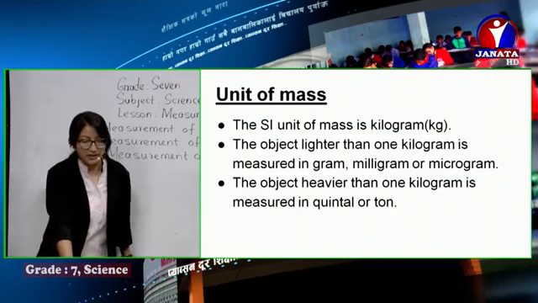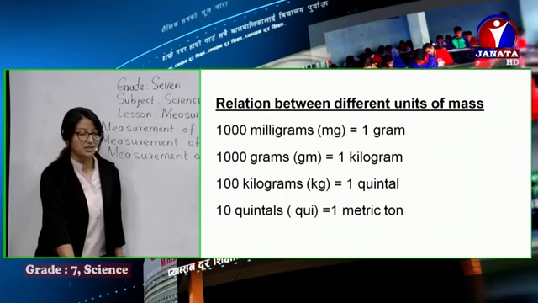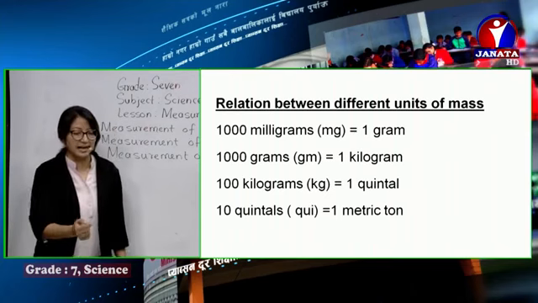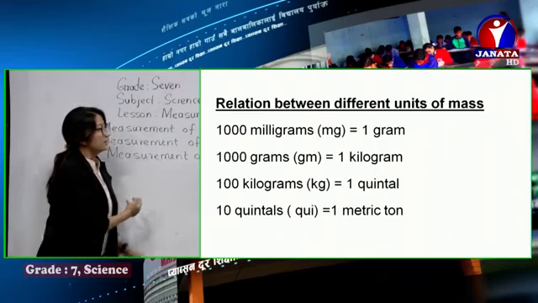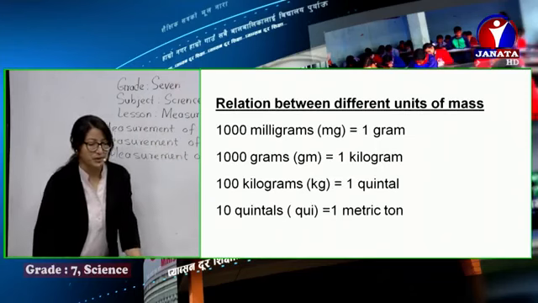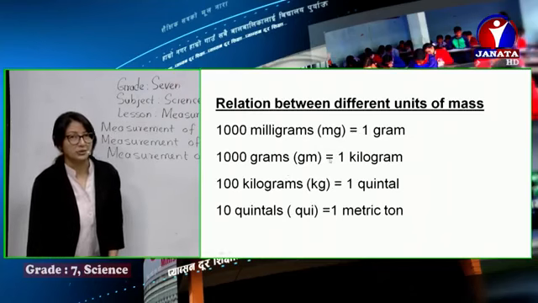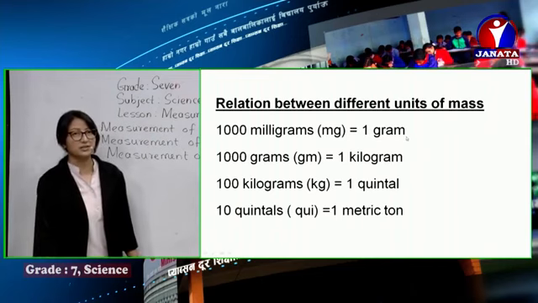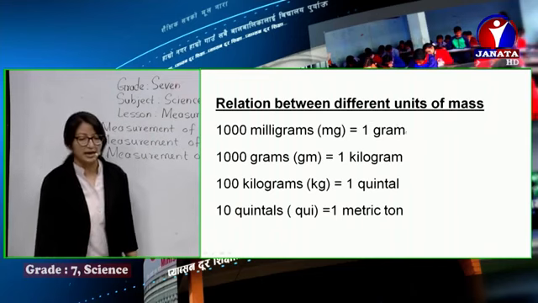Then next, what do we have? The standard relation between the different units of mass, like we did in length. Let's have a short view. 1000 milligram is equal to 1 gram. This is the standard relation between two different units, milligram and gram.